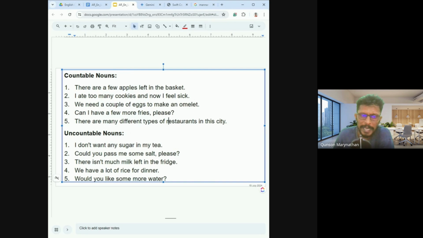Right. Then uncountable nouns. I don't want any sugar. This is uncountable. Could you pass me some salt? This is uncountable. So you don't say salts. You don't say sugars. You don't say milks. You don't say rices. You don't say waters. Okay, so these are uncountable nouns. So they remain the same.